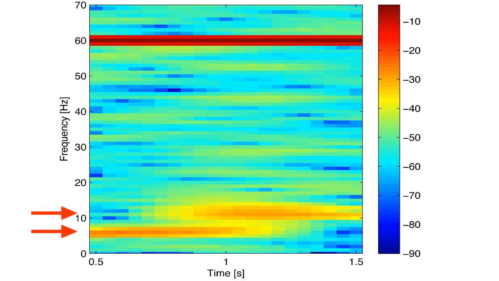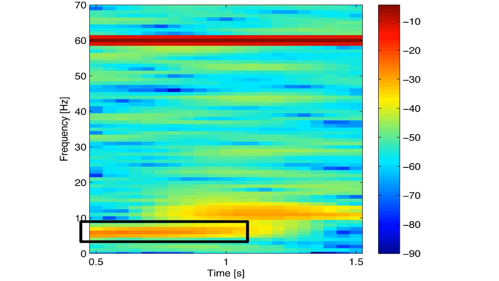Unlike the 60 Hz signal, we here observe that the two low-frequency rhythms do not persist for the entire 2-second recording. Instead, one weak rhythm near 6 Hz appears for the first half of the recording, and then another weak rhythm near 11 Hz appears for the second half of the recording. The ability to visualize how the rhythmic activity changes in time via the spectrogram allows this important conclusion.